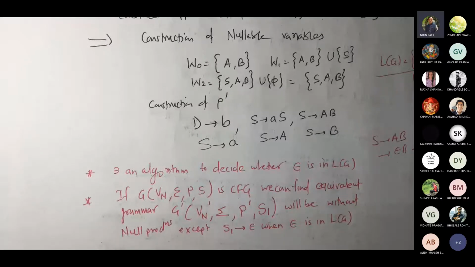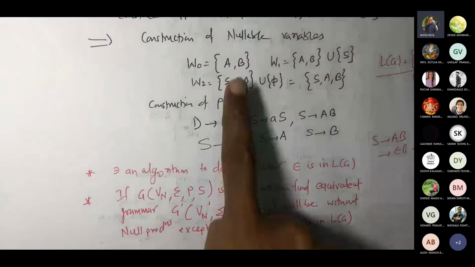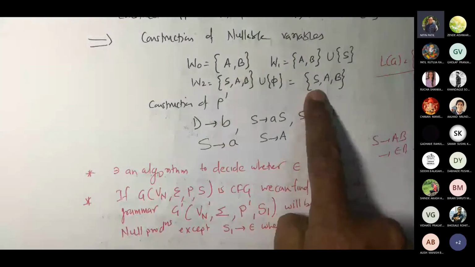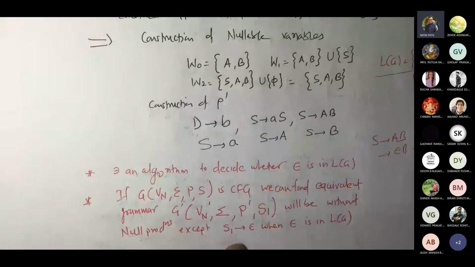So if your start variable itself is epsilon, what exactly does that mean? From your grammar, if your start variable itself is nullable, then you are going to do this. You are going to write that directly this way. You are going to keep the whole production set as it is. The only thing that you are going to add is two productions. One is this, another one is S1 gives S.